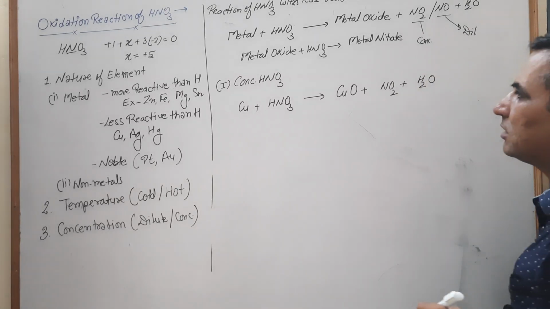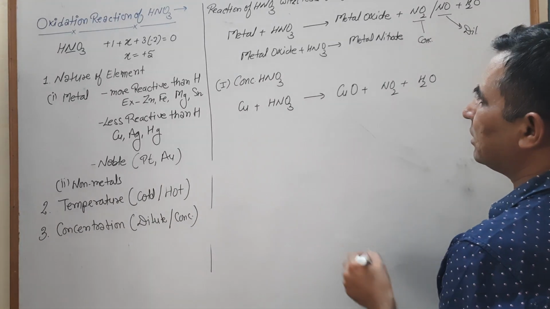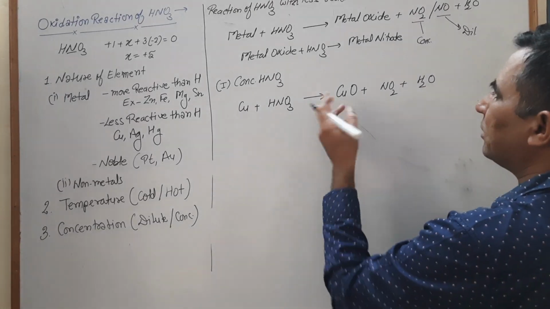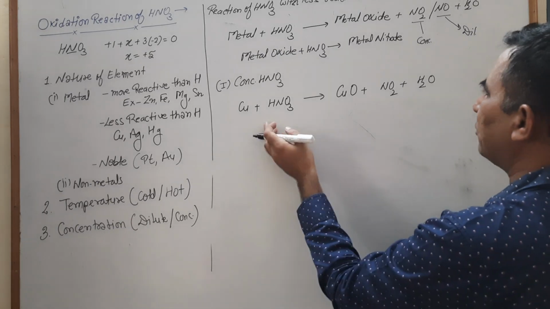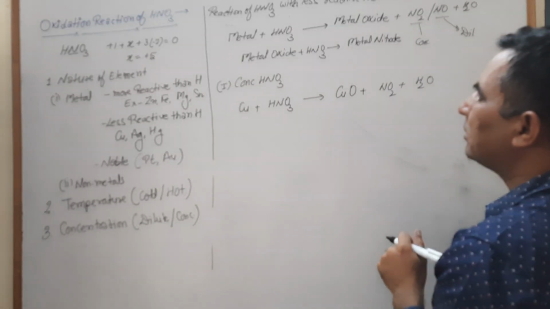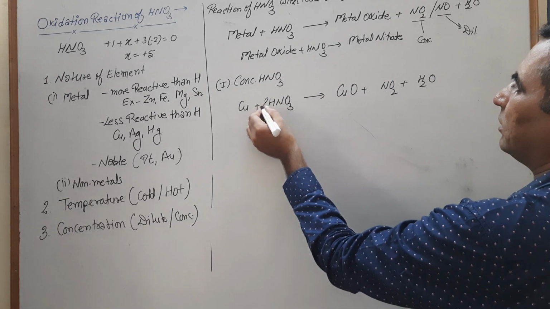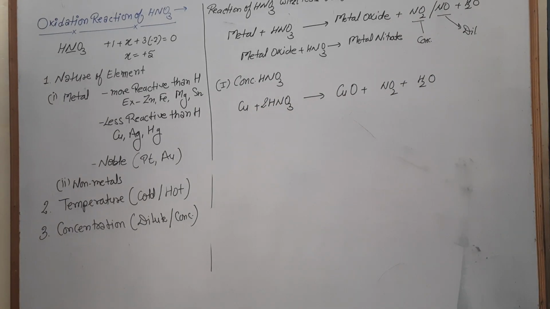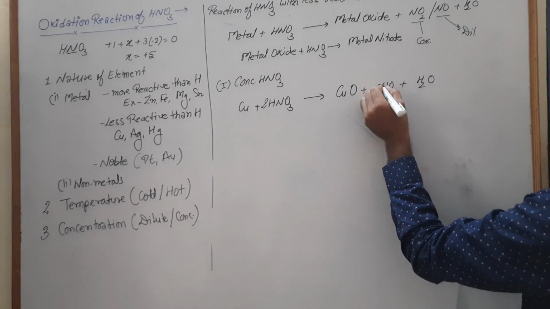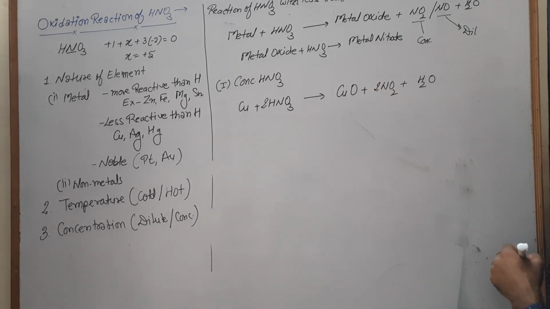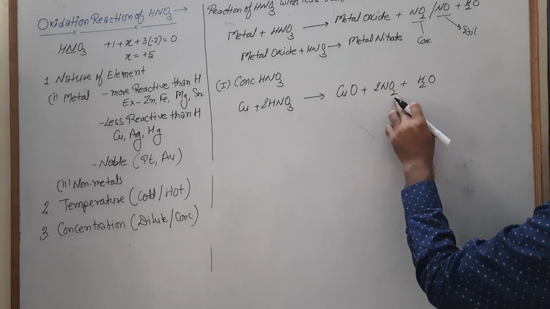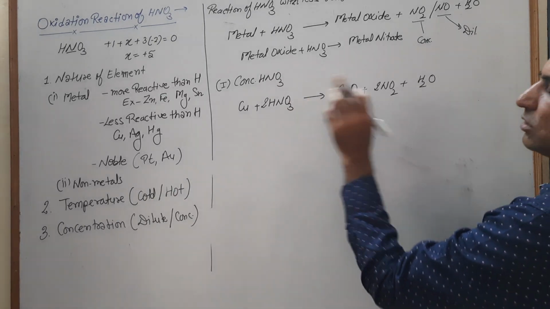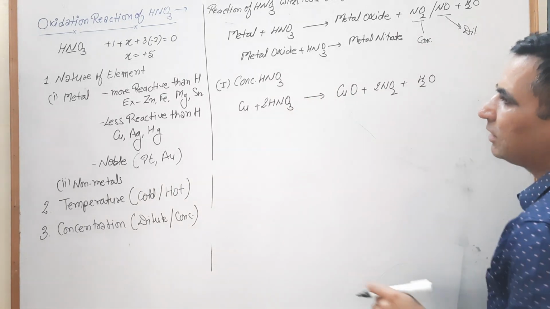So balance this reaction. Look, copper 1, nitrogen 1, hydrogen 2 is here. So we multiply this one by 2. Now our hydrogen is balanced. So balancing the nitrogen, now our nitrogen is balanced. 2 to the 4, 5 and 6, 3 to the 6. Oxygen is also balanced.